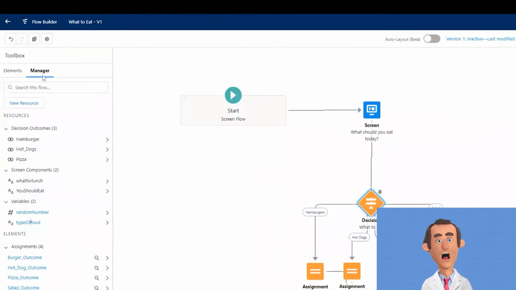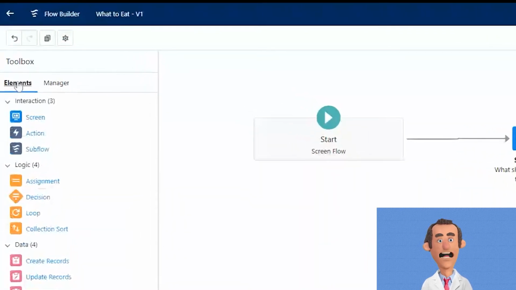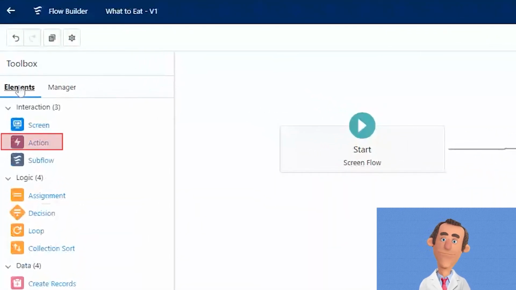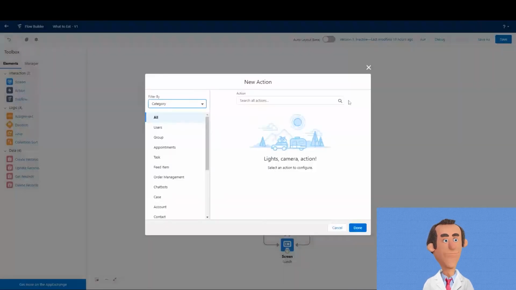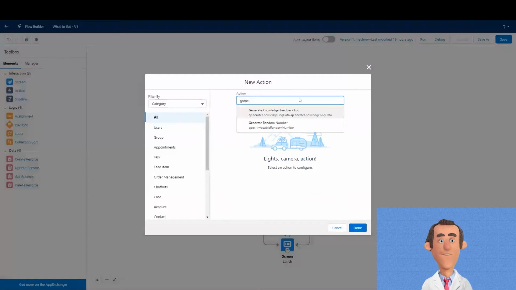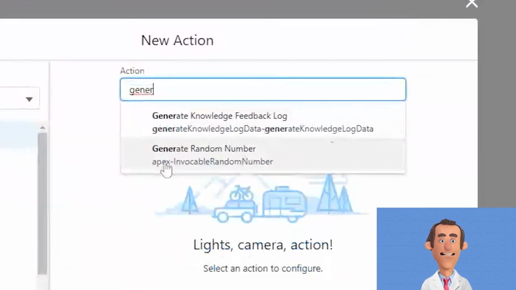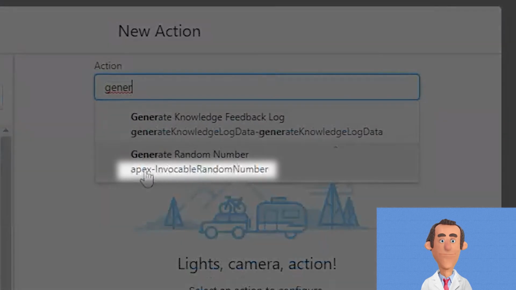To generate a random number, we have built our own invocable Apex method, or code. Putting it in the flow is as simple as dragging and dropping an action element into your layout, then searching for an invocable method. In this case, generate random number. Notice that it is an Apex invocable method.